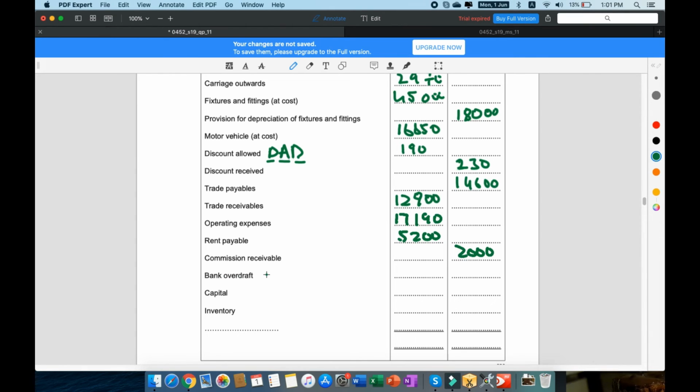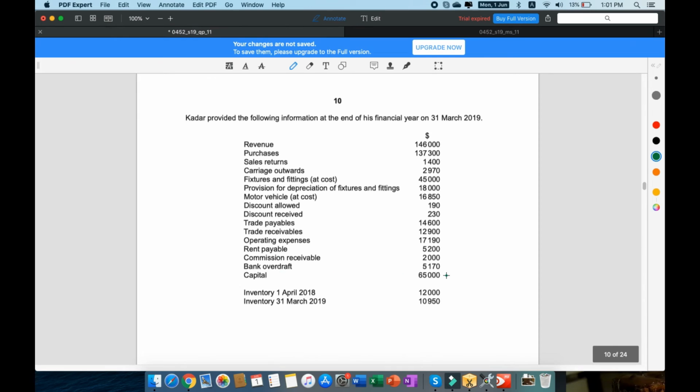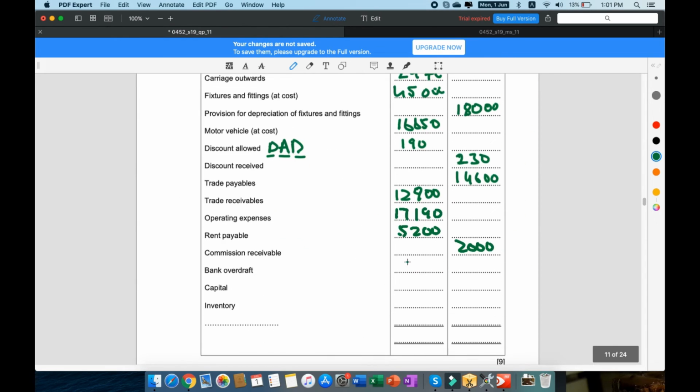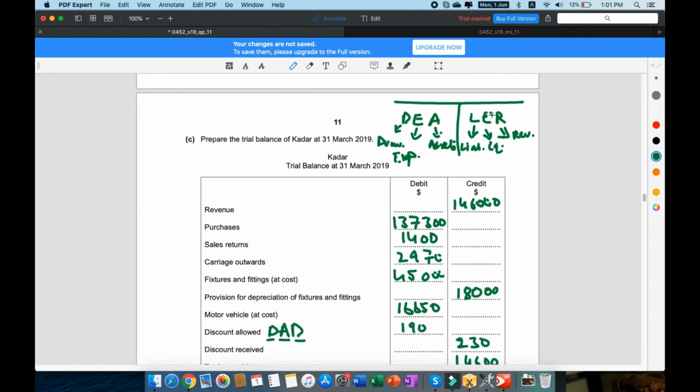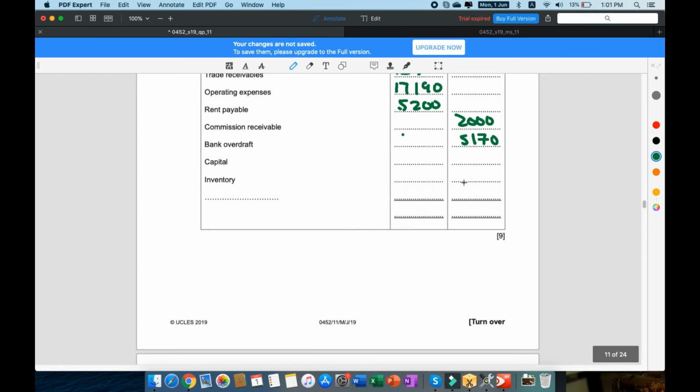Bank overdraft is a liability, or it counts against your cash, so that is going to be a credit as well. 5170. And then capital or equity is credit, so that is going to be 65,000 credit.